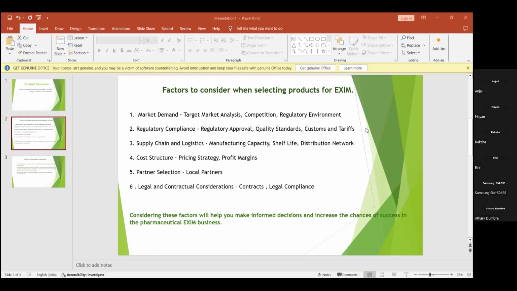And after this, it comes to the supply chain and the logistics. Any product which is moving from one country to another has to have good manufacturing capacity. For example, manufacturing 100 units or 1,000 bulk units, you have to have good manufacturing capacity. The electricity should be good, and the availability of skilled labor should be good. Everything, right from the raw material to the manufacturing cost, should be sufficient, and the company should have good manufacturing capacity as well.